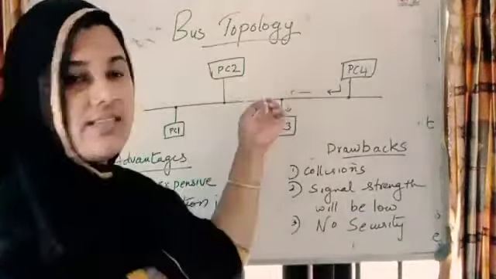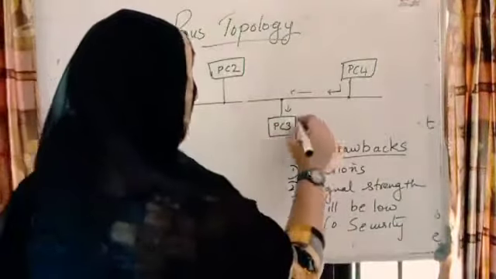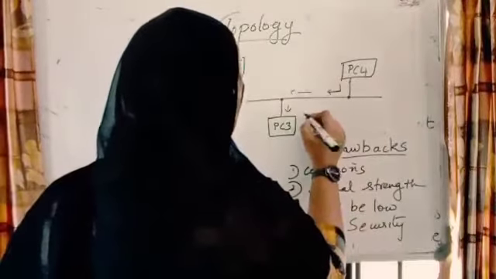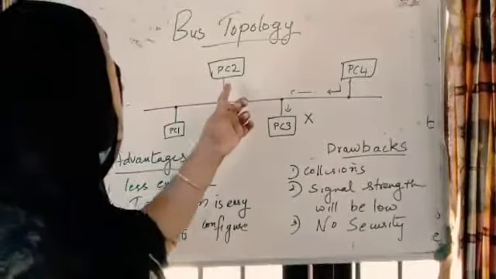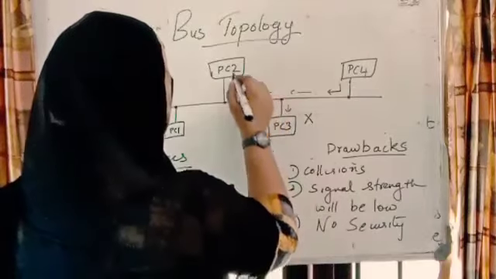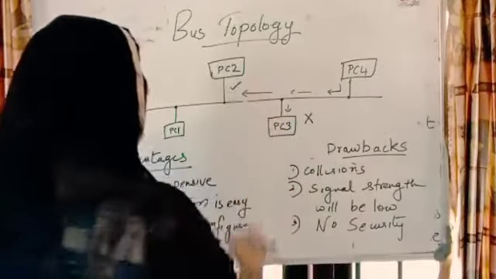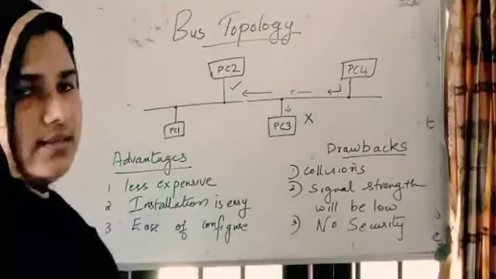In the message, the destination address is PC2, not PC3. So PC3 will check that and reject it, because the receiver is PC2. Again it will go further, then PC2 will receive the message. That is the way the data is sent.